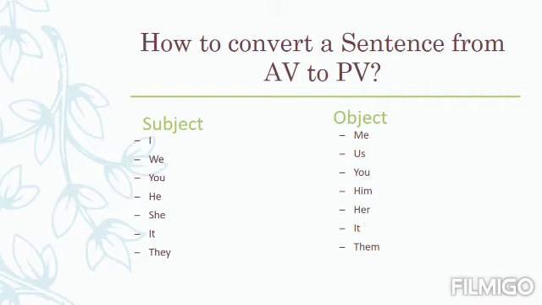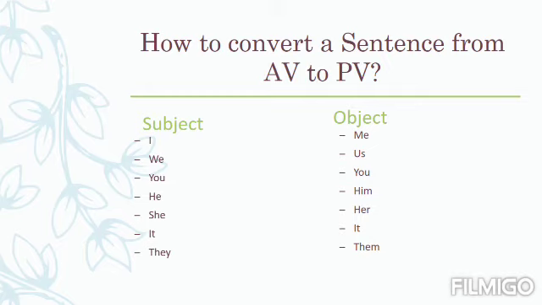For the subject I in the active voice, we will use its object, that is me. For the pronoun we, it will become us. For you, we shall transfer it into you. For he, we shall use him as an object.